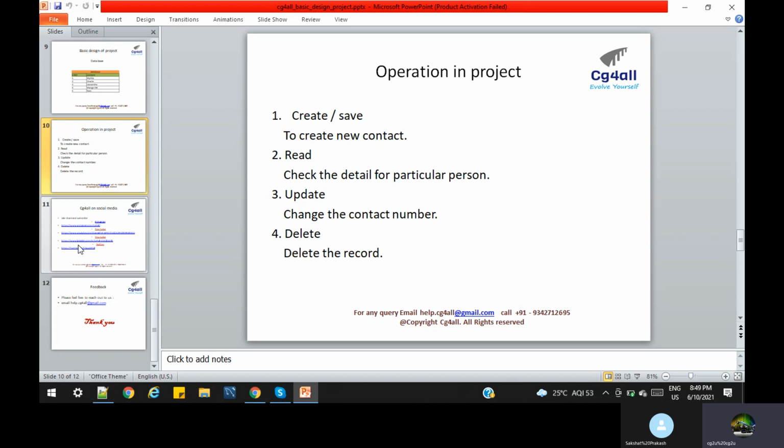Same thing in software development also, meaning operation-wise, not the software development life cycle I'm talking about. From the client perspective or student perspective, you join the course, we have a software website. First thing you have to do, you have to create your registration page. So you are creating things. When you create or save, it is stored somewhere in the database. So create the database. Then you say, no, I want to see the data of a particular student, what contact number he put. So you can see the data, meaning read operation.